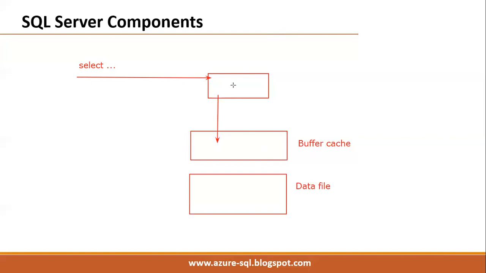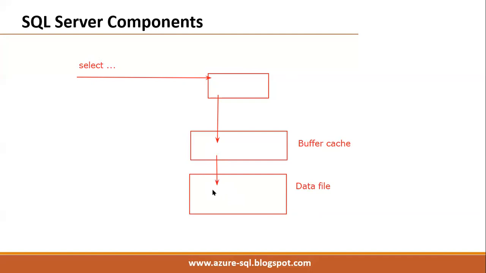Just remember, this is very important for us to understand how the transaction flow is happening. What are these two levels? Buffer cache level, nothing but the logical level. This is the physical level. No data is there in the buffer, so it will search for the same record in the data file.